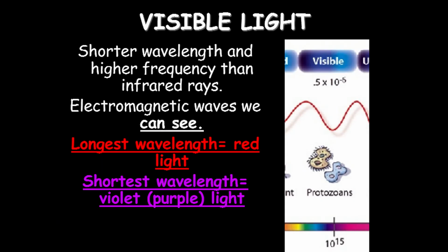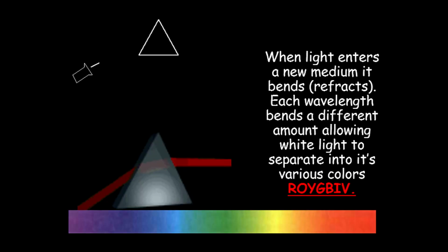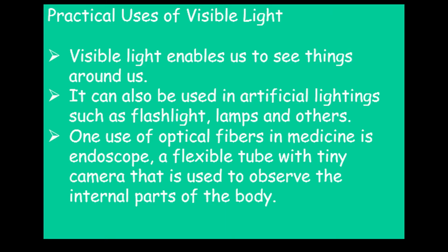Light traditionally refers to the range of frequencies that can be seen by humans. Visible light is the only EM wave that can be seen by the naked eye. Visible light usually separates into several colors when it enters a prism. The colors are red, orange, yellow, green, blue, indigo and violet. Red has the longest wavelength but lowest frequency and energy, while violet has the shortest wavelength but highest frequency and energy.